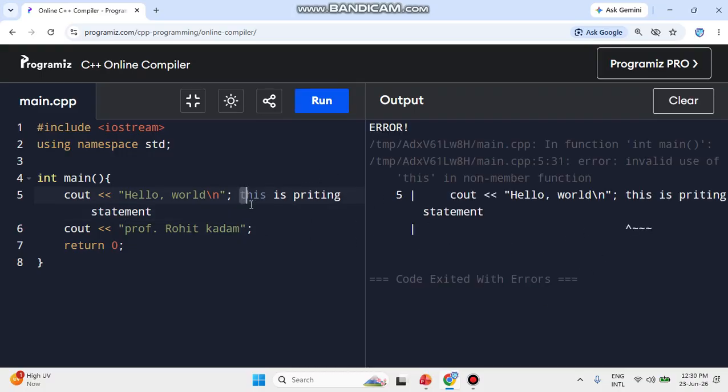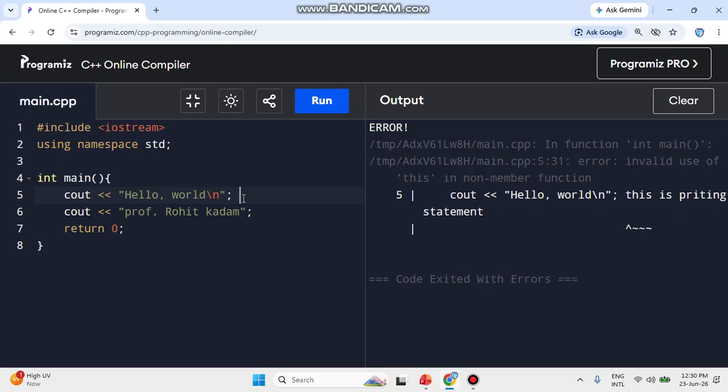If you want to write something in human language for our understanding, like developer to developer, think about it. Suppose I'm working on this code and I want to explain line number 5 to another person. I cannot directly write English inside the code, because it shows an error. So if you want to explain something to another coder, we can use comments, which make that particular text invisible to the code.